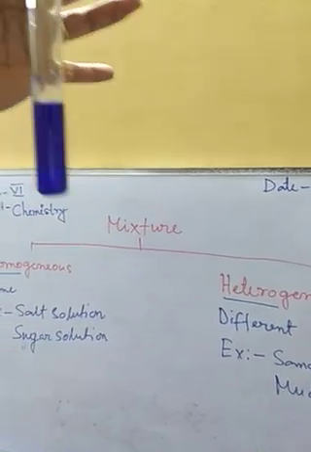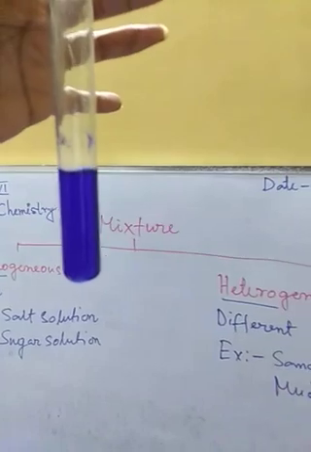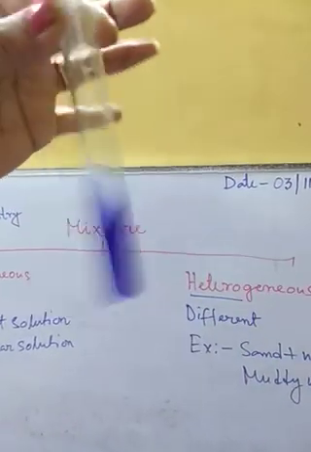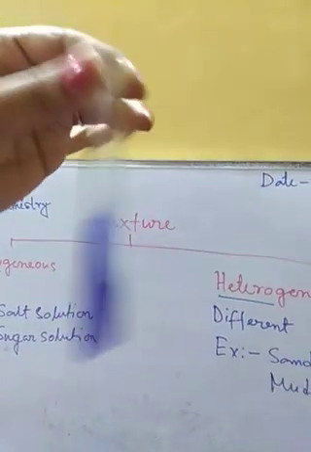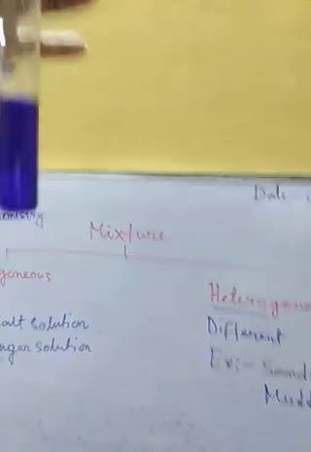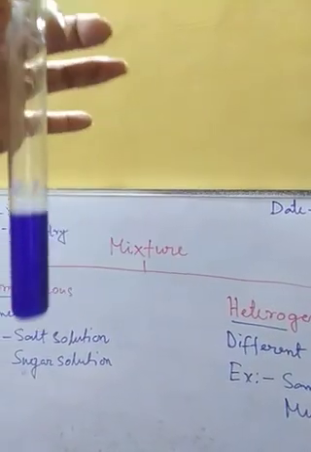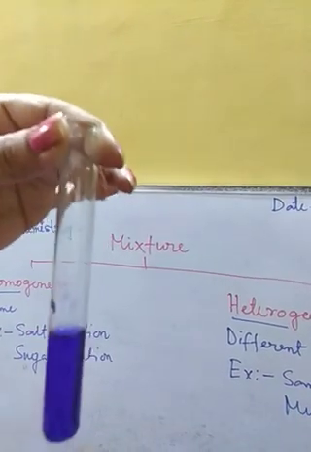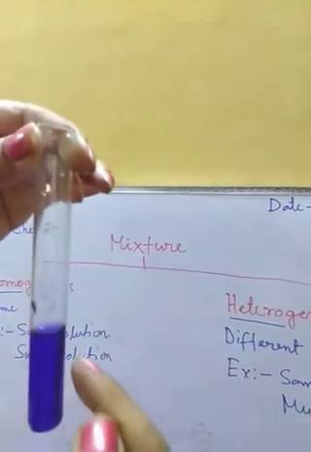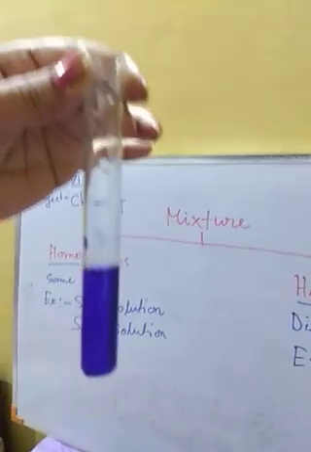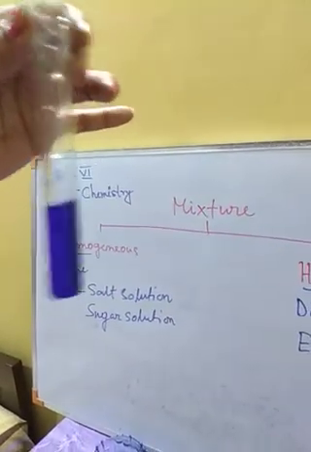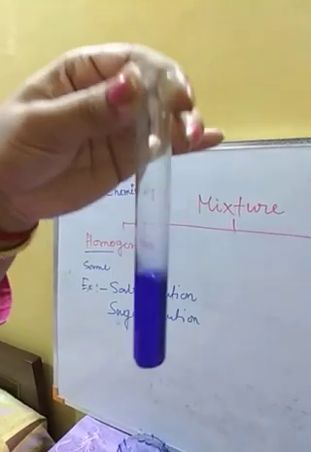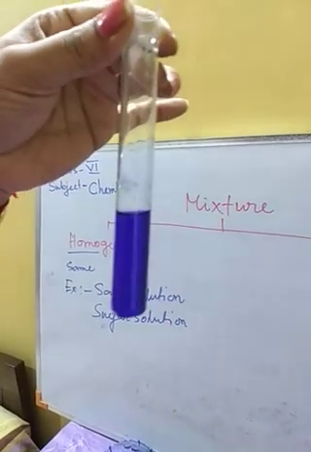See, here we are getting a proper consistency in this whole mixture. If we take out some mixture from any point of this solution and test it, the consistency and the concentration will be the same.